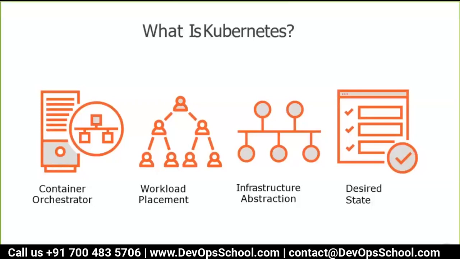Who will help you to match the desire? That means whatever the desire you had, 100 containers, Kubernetes will do that magic. You are not doing anything. You just tell, I need 100 containers, and Kubernetes will do that.